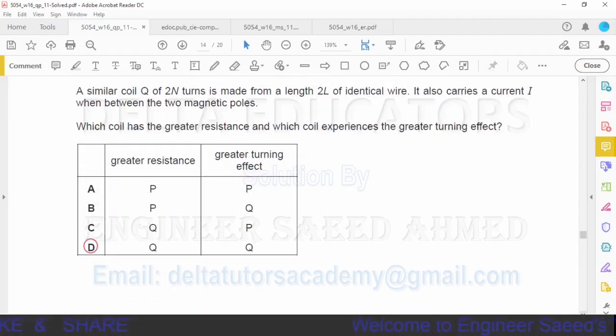And it is given in option D that greater resistance in Q means greater turning effect is also in Q. So option D is the correct option.